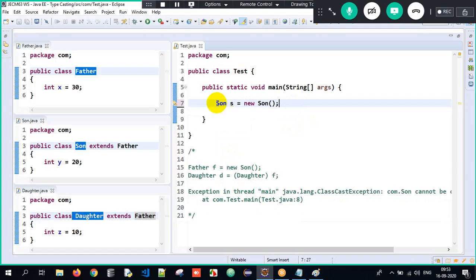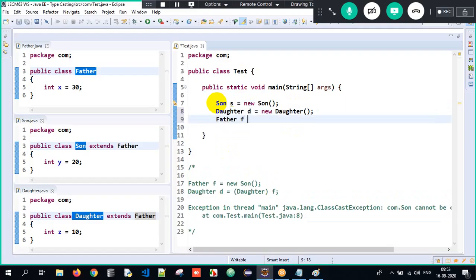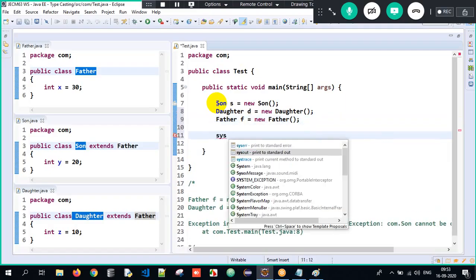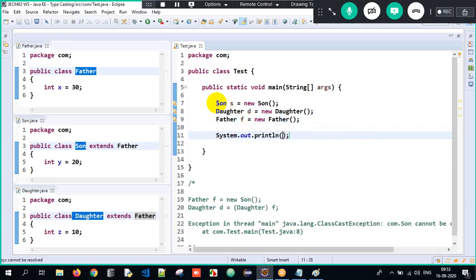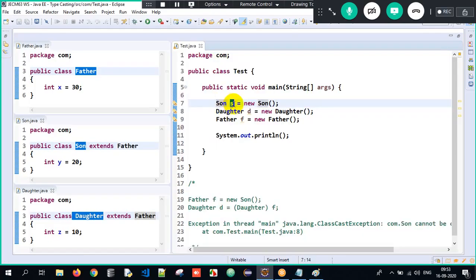See, this is a normal son object, this is a normal daughter object, and this is a normal father object. No upcasting, no downcasting, just normal classes. Now look very carefully here. S is storing the son object. Do you all agree?